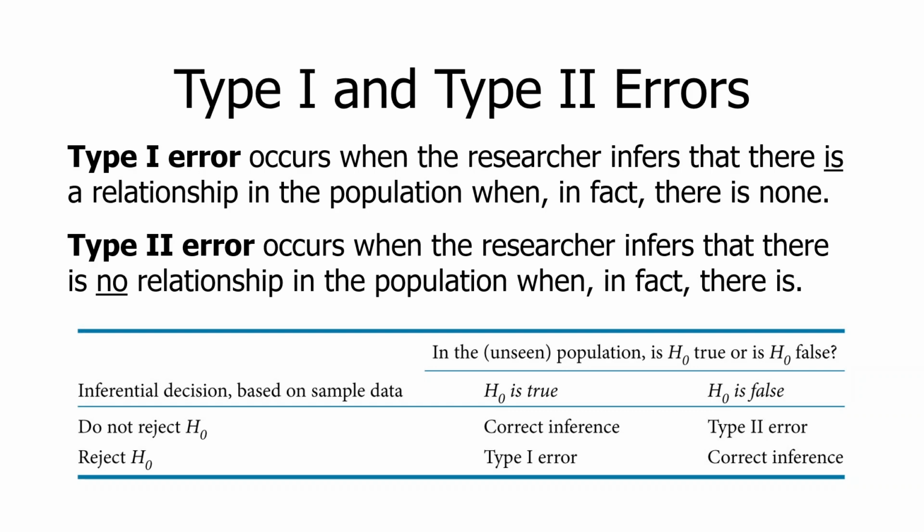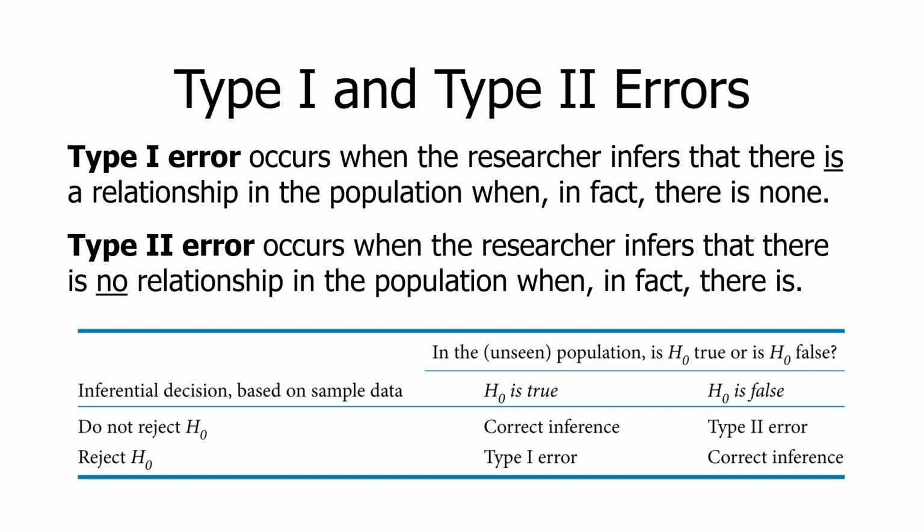Now, type 2 error is the sort of playing it safe error, the benefit of the doubt type of error. Type 2 error occurs when the researcher infers that there is no relationship in the population. Based on our sample, we say, well, we're just not sure enough that a relationship is going on in the population, when in fact there is a relationship. So we're not rejecting the null hypothesis, we're embracing the null hypothesis in type 2 error, when in fact in the population we're actually correct. This, I think, dramatizes a sort of asymmetry in inference that we have to get used to.